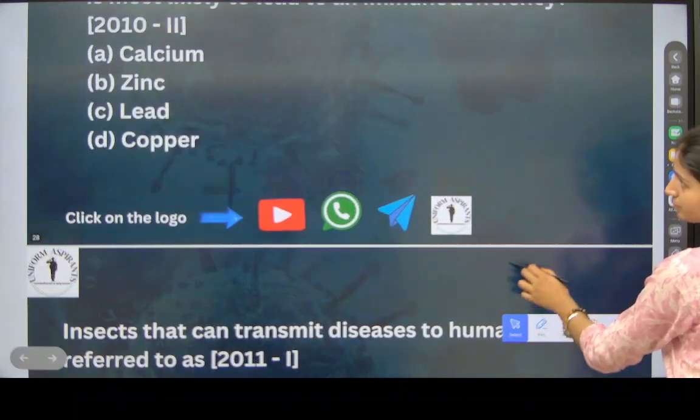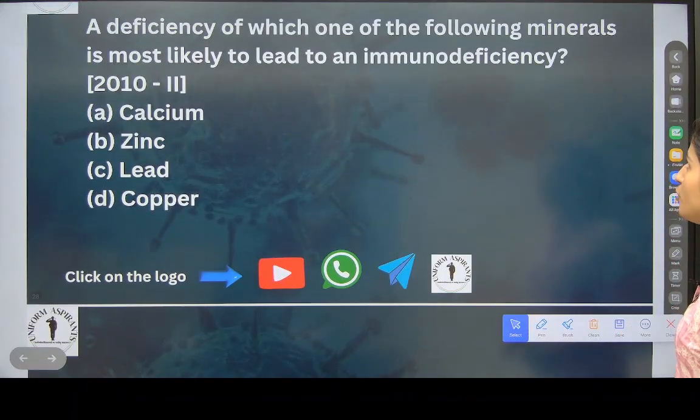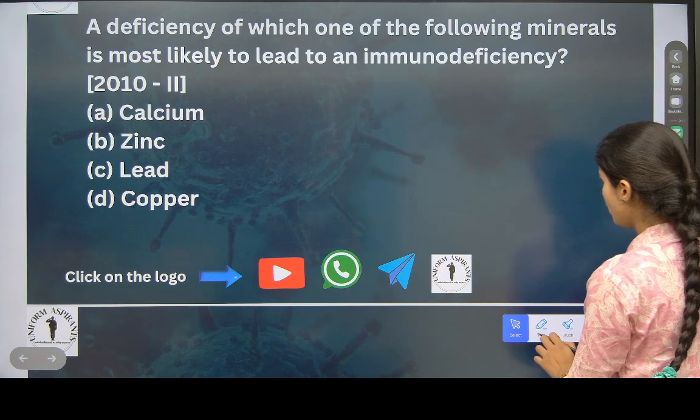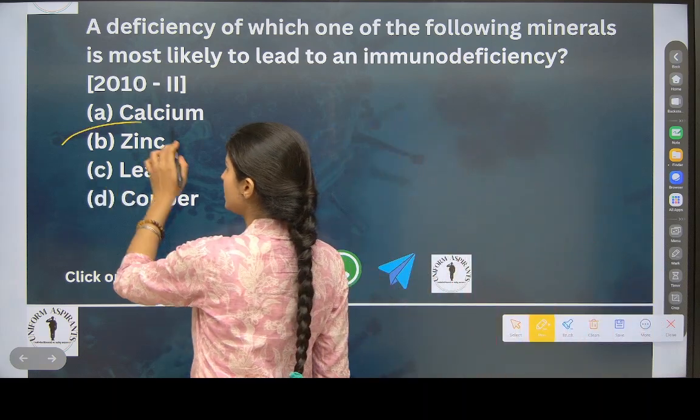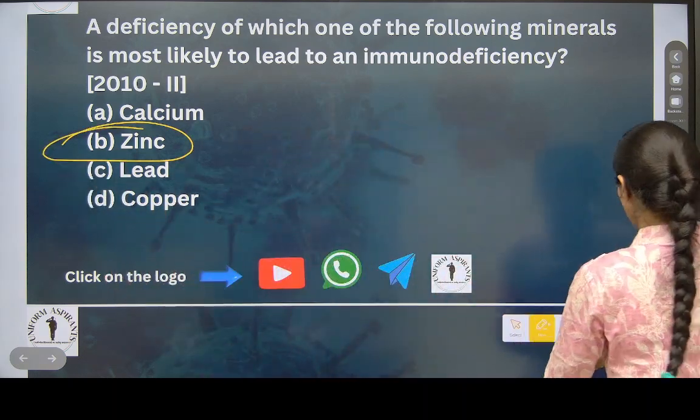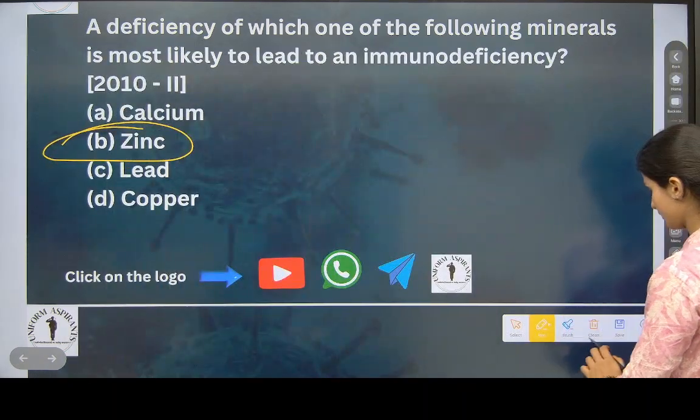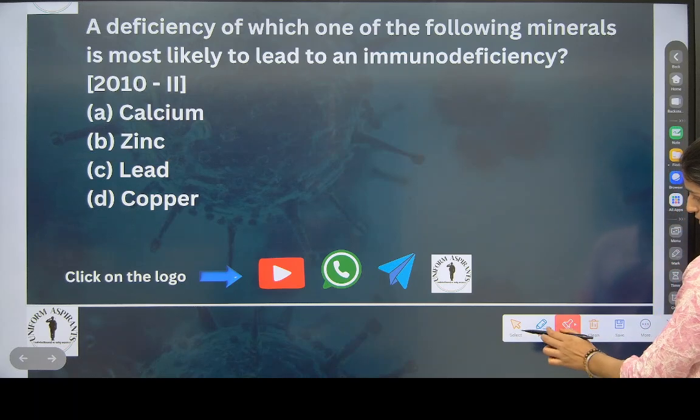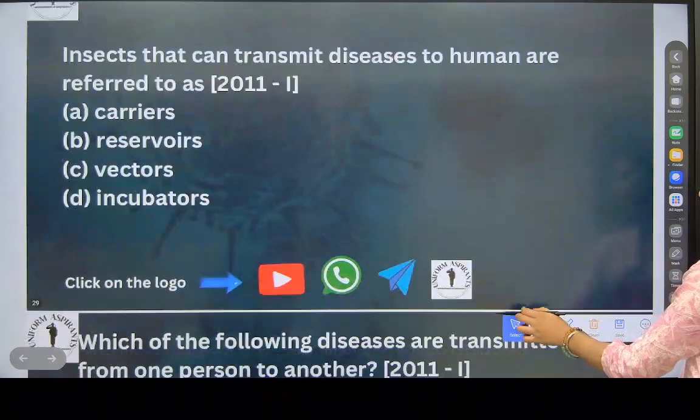Check this now. A deficiency of which of the following minerals is most likely to lead to immunodeficiency? Immunodeficiency. Zinc. I told you. Zinc. Note this down, everything.